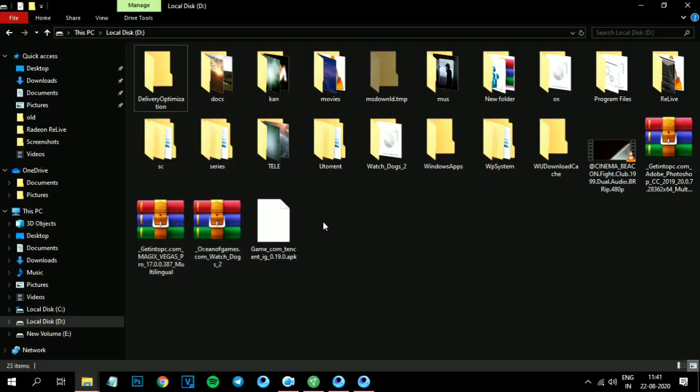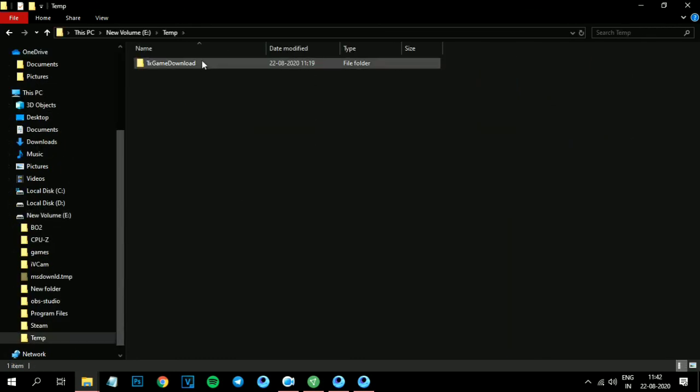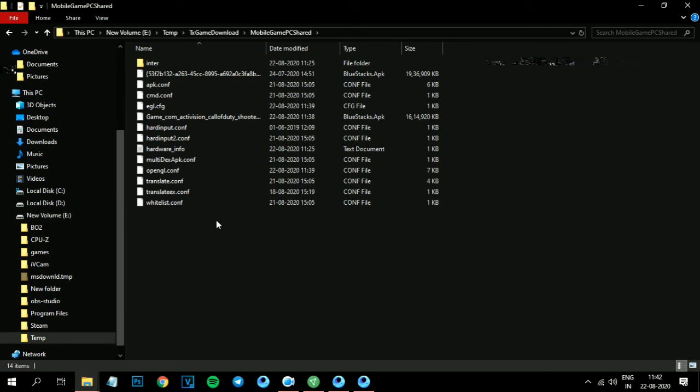Call of Duty has been installed, and I will show you the file of Call of Duty in the mobile game PC shared folder, like the one we copied for PUBG. Here it is.